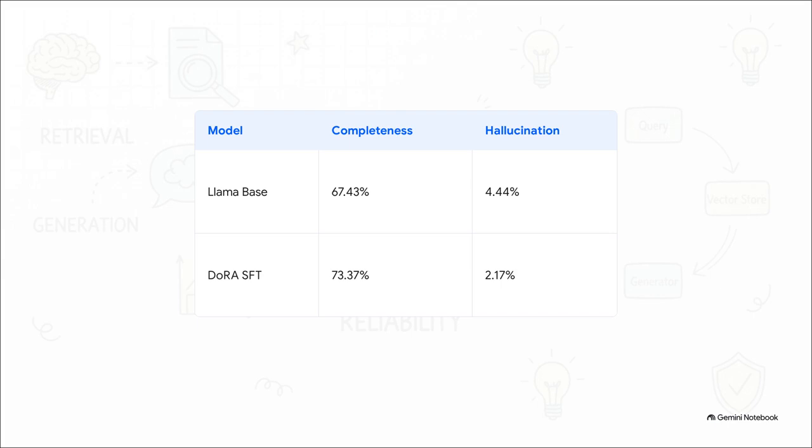They took a baseline Llama 3.1 8 billion parameter model and fine-tuned it using the synthetic DoRA data. When they tested it under standard retrieval settings, the hallucinations were slashed by more than half. We're talking a drop from 4.44% down to 2.17%. On top of that, the completeness of the answers shot way up. This absolutely proves that synthetic supervision, when you build it carefully enough to dodge that circularity trap, genuinely works, even when you're dealing with extreme domain shifts. You really don't need a massive, expensive human-labeled dataset to drastically improve how grounded your model is.